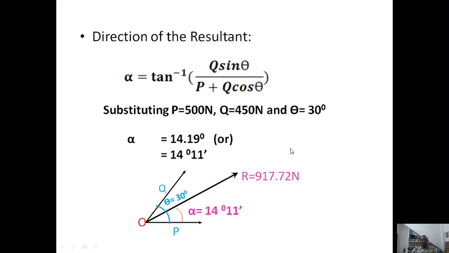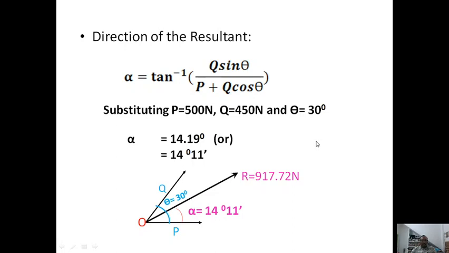And finally, after getting the resultant 917.72 newton and direction of the resultant alpha 14 degree 11 minutes, we have to draw a figure showing all the results with clearly mentioning alpha and theta values and direction of the force vectors of P and Q and the resultant force vector R. Without showing the conclusion diagram, it will not be understood better.